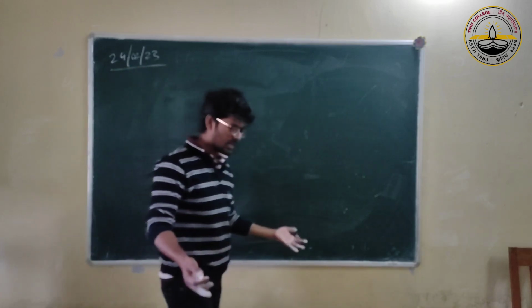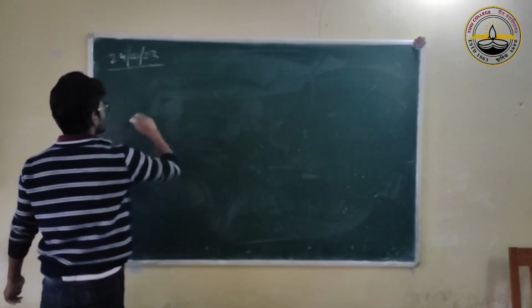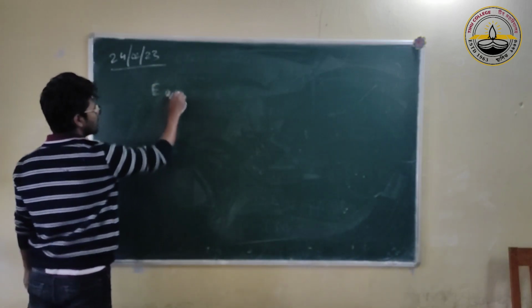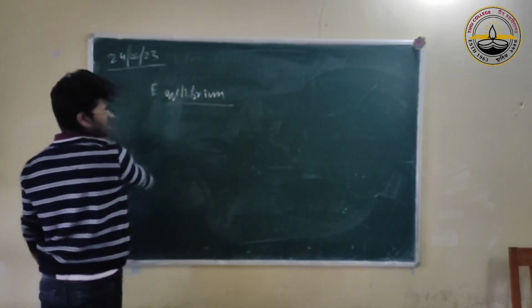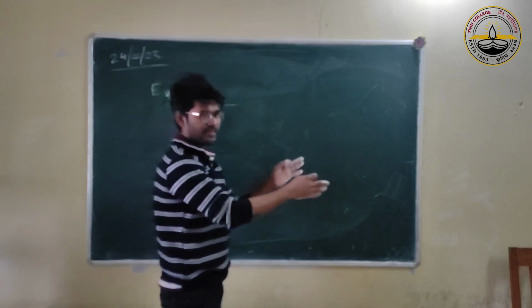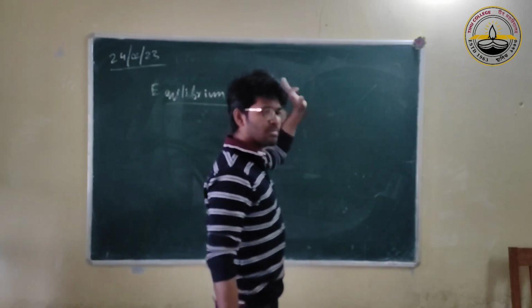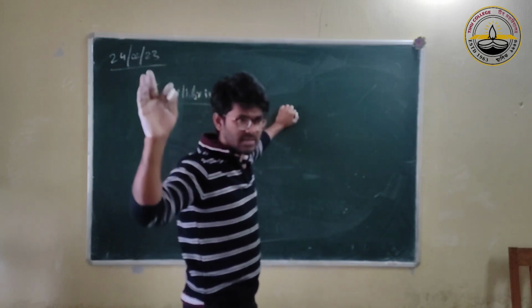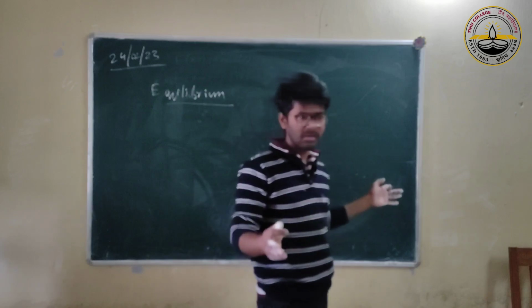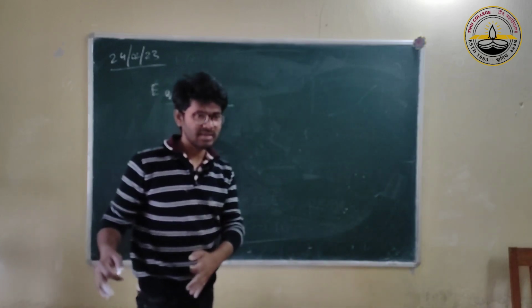Let's, before that, look at the definition of equilibrium in terms of probability. Now think about this. Equilibrium, pressure, temperature, volume, number of particles, these are all thermodynamic quantities, right? Probability is a statistical quantity.